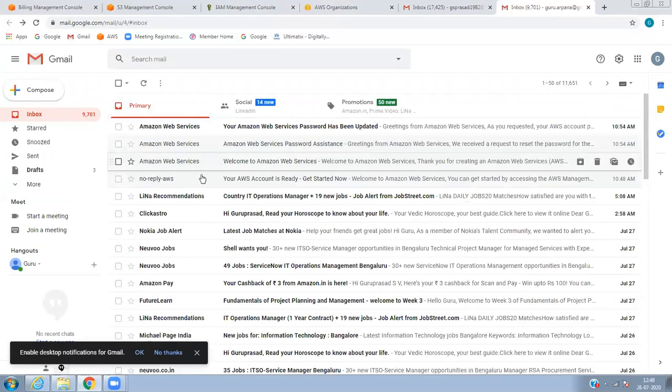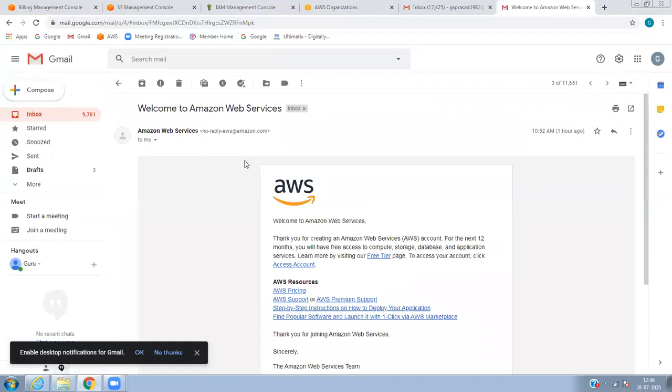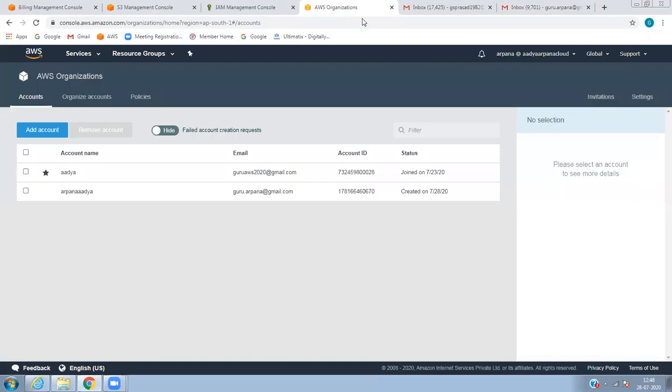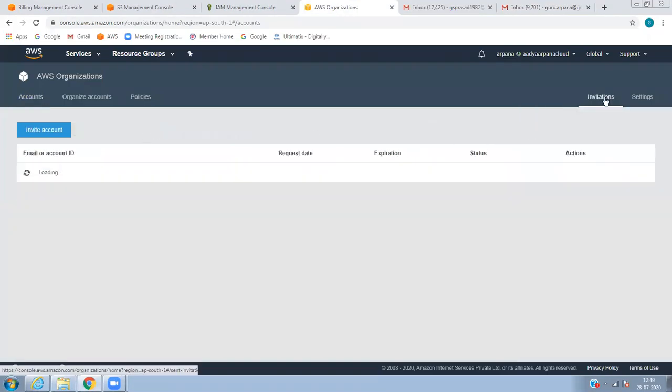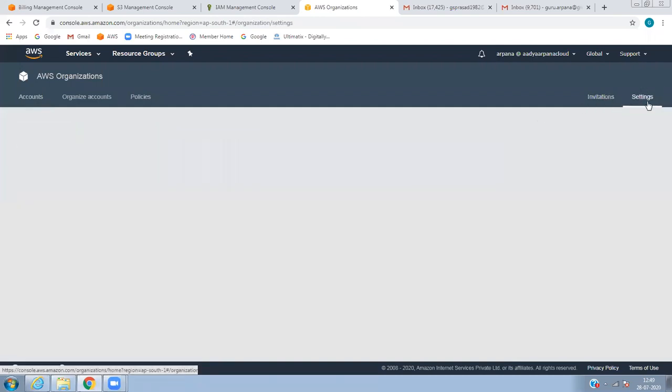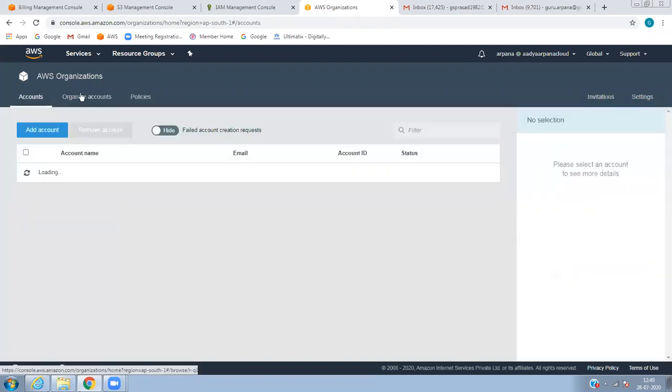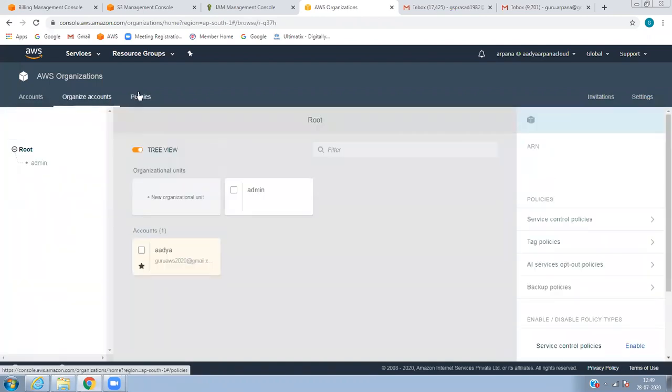Now I log into my account. Here it's showing the AWS organization invitation. Accept or decline? Accept it. If you accept, it will be added to my account, and I'll show what exactly we have done. Organization ID, master account name, and master account email ID, request to enable all features. The master account pays for the charges incurred by all member accounts and can attach policy-based controls to the member account. Accept it, I will show you your account.